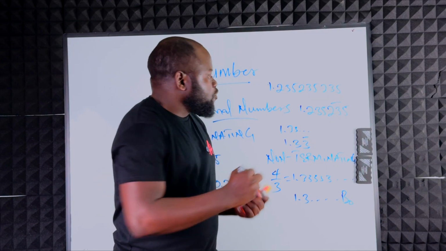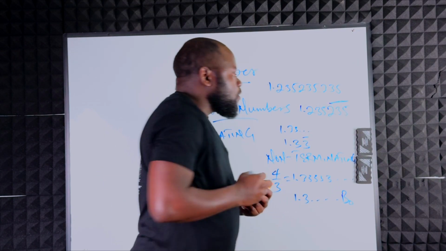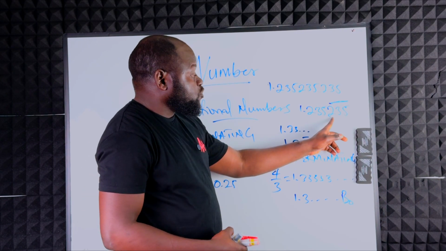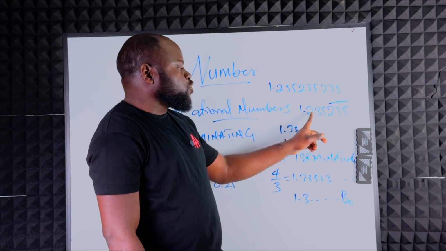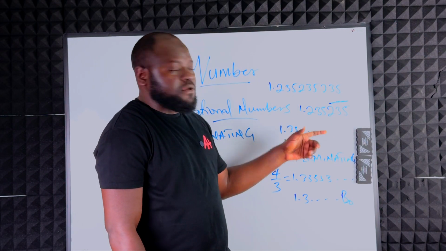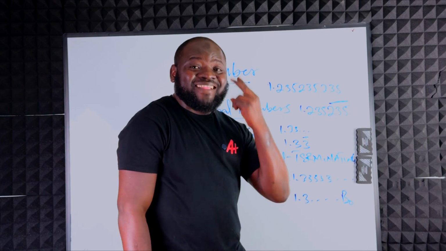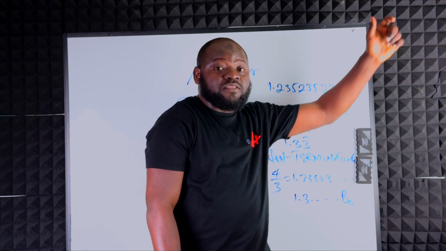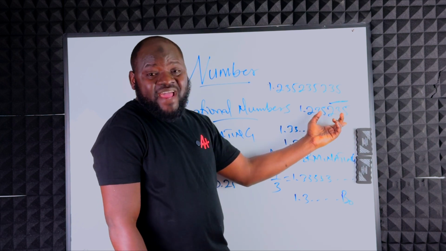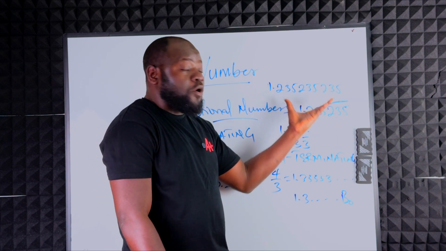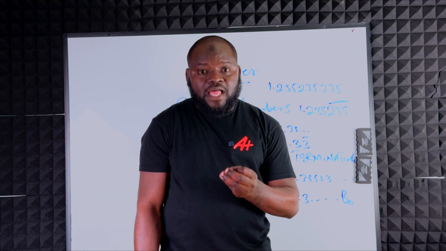Do you get that now? What does that mean? That simply means that this 235 keeps repeating itself. You're not going to write 1.235 and put a bar on it. Remember, we said you must write at least 2 of those numbers that are repeating. That's why we have this to be the right representation of these recurring decimals. I hope you understand this now.